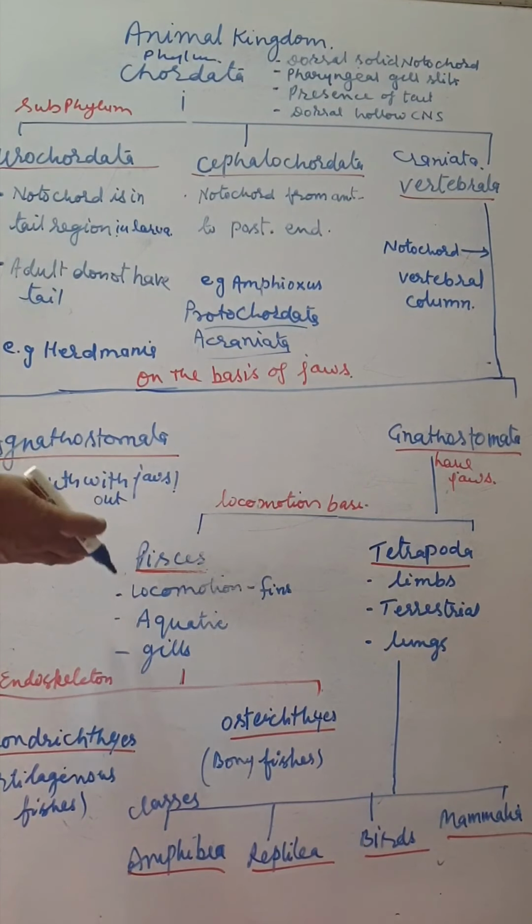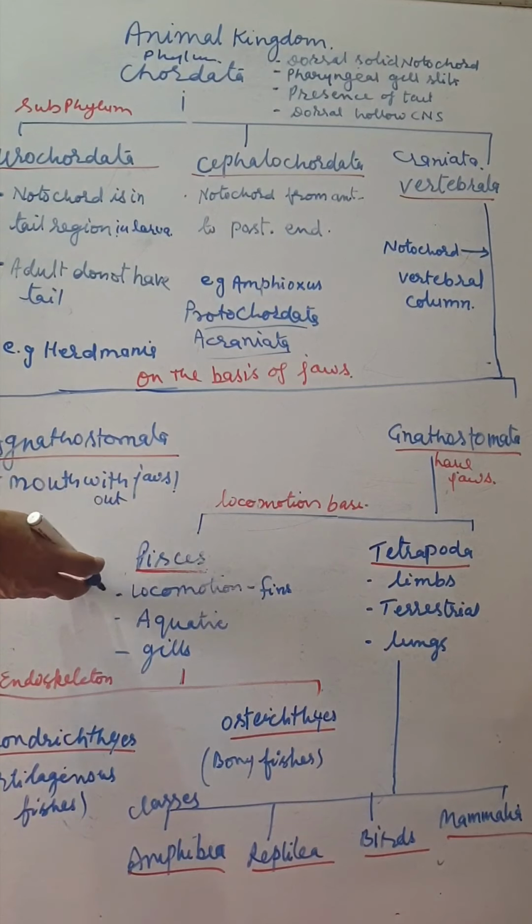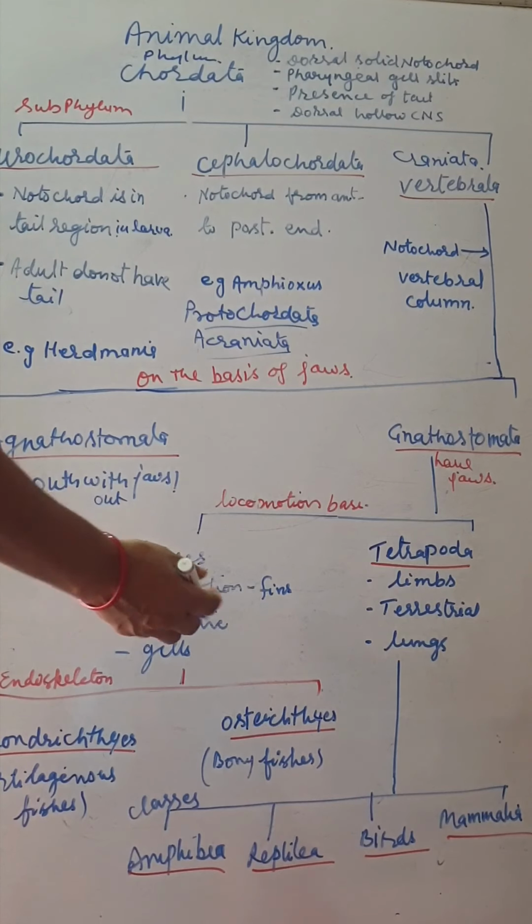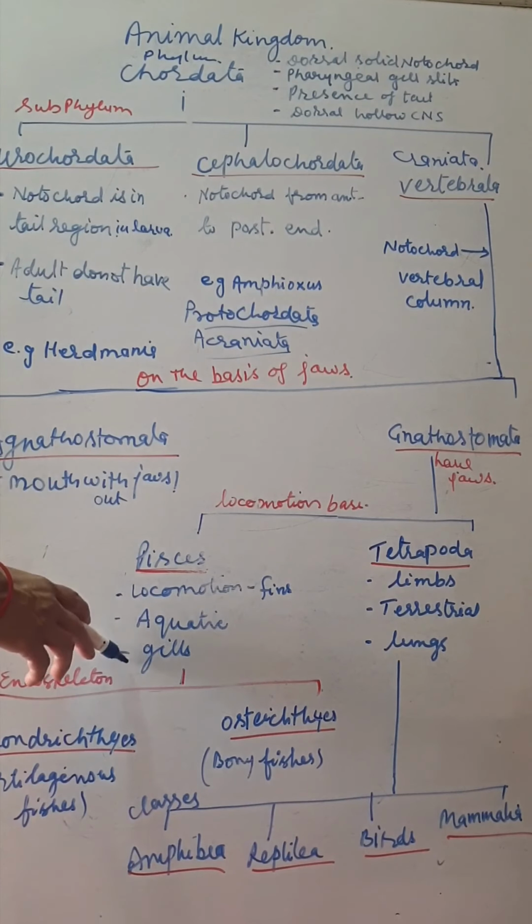Fishes move with the help of fins. They are aquatic, either marine or freshwater. They respire through the gills, the respiratory organs in fishes. Either the bony fish or the cartilaginous fish, all the fishes breathe through gills.